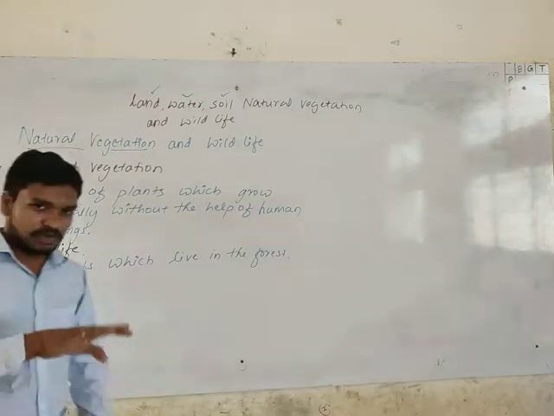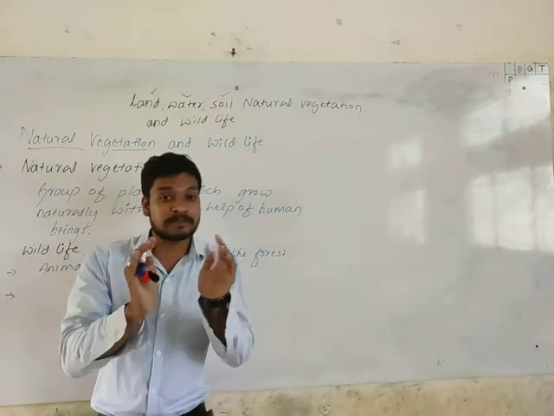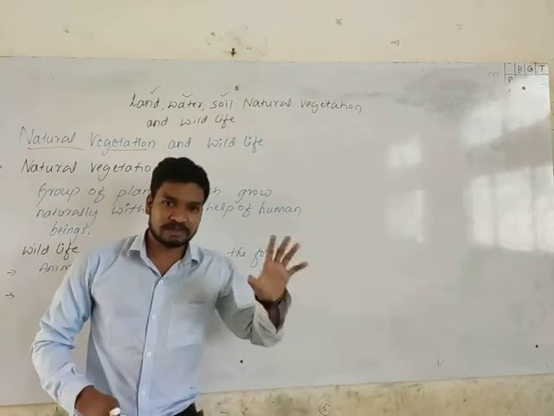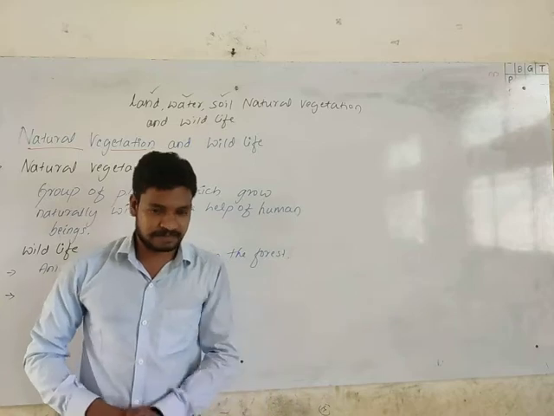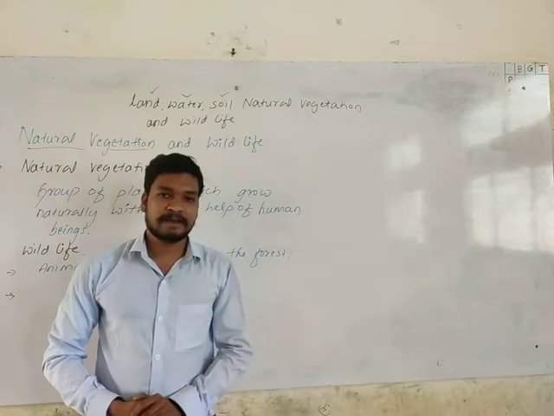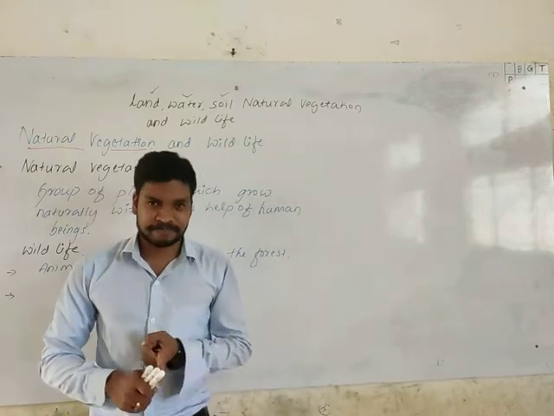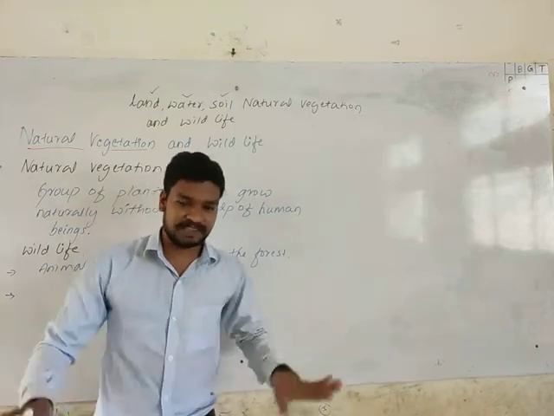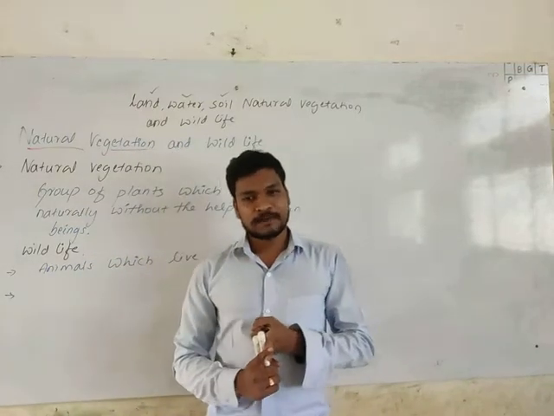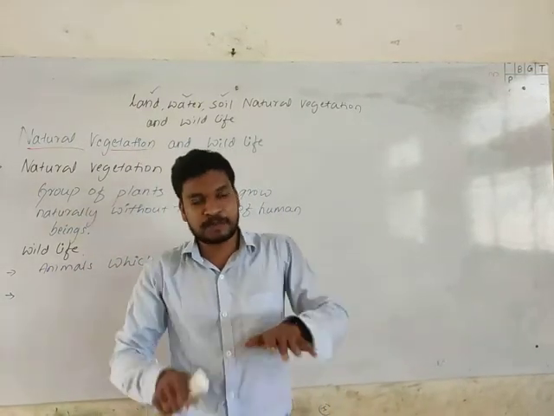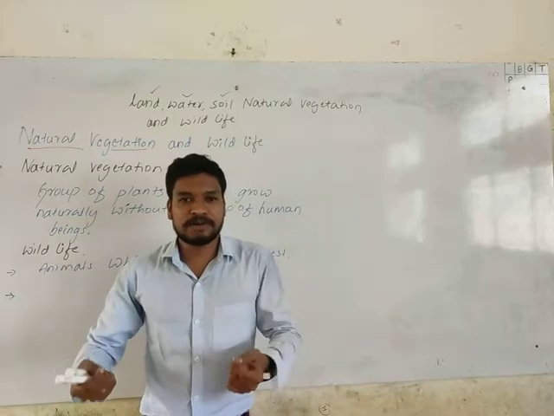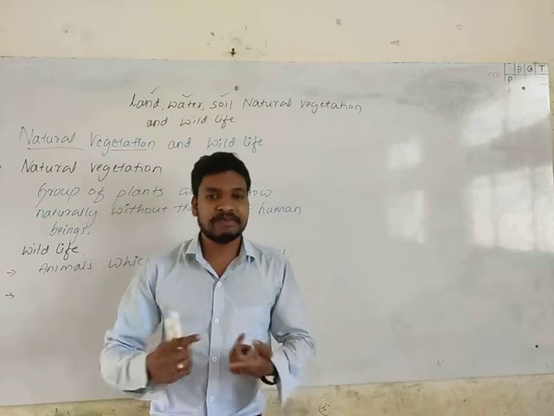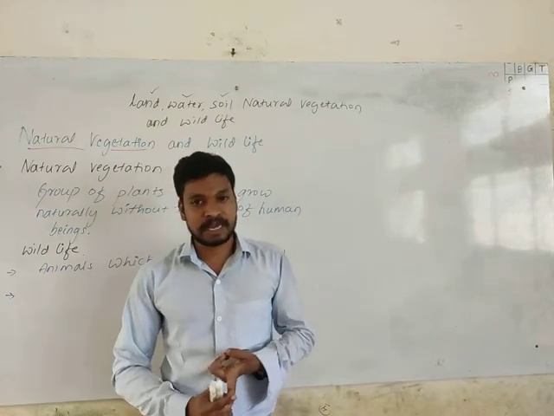As I told in the beginning, we have four spheres, or zones of similarity. Spheres are zones of similarity on the Earth's surface. What are those four? One is the lithosphere, which we know as the crust. Litho is nothing but rock. Second is the hydrosphere, the zone which is made up of water, the zone which has more similarity of waters. And the atmosphere.